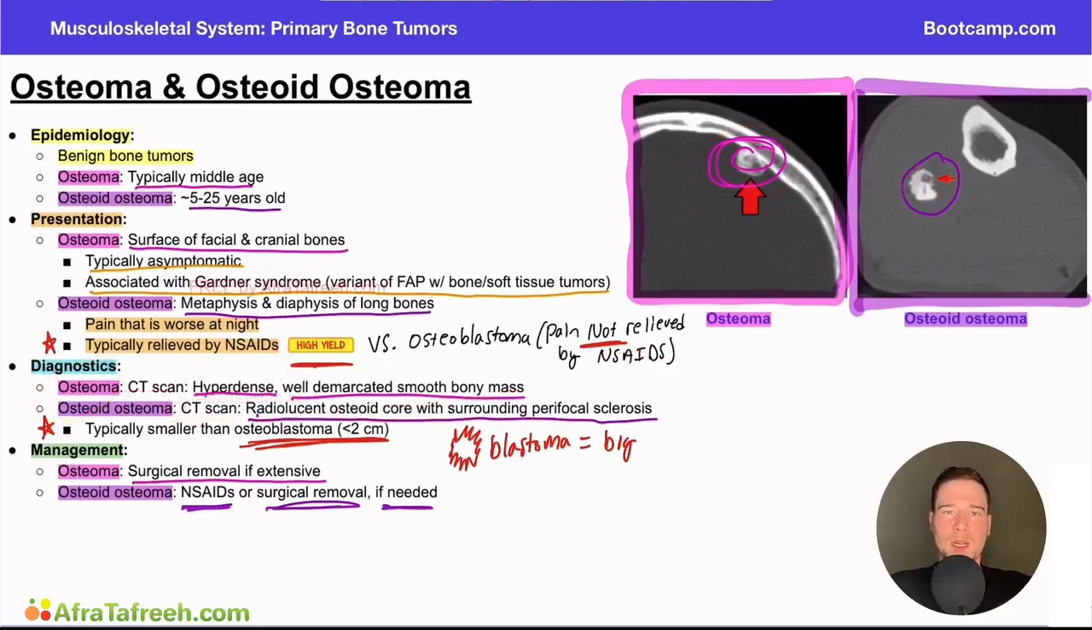When we think about the management here, again, with these primary bone tumors, if they're asymptomatic, we don't worry about them. We don't go chasing them. But if they are symptomatic, you can consider surgical removal. Key point here for osteoid osteoma to remember is that this is responsive to anti-inflammatories.